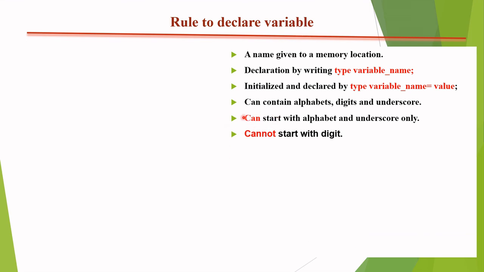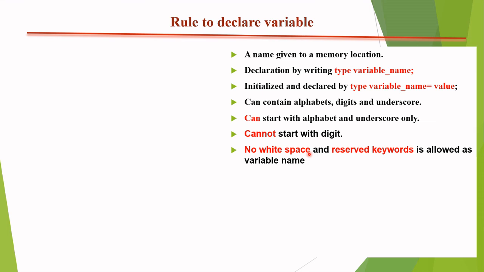So here both points are defined, that means what can and cannot be done. This is an important point, so please go through it and note it in your mind. No white space and no integer keyword is allowed in a variable name. Why no white space? Like if I write a space b and somewhere I also define a comma b, what is the confusion? The user may be confused whether my value is stored into AB or A comma B. So this is the most important point: there is no space between the variable's name. If we declare with a comma, then these two symbols are known as two variable names.